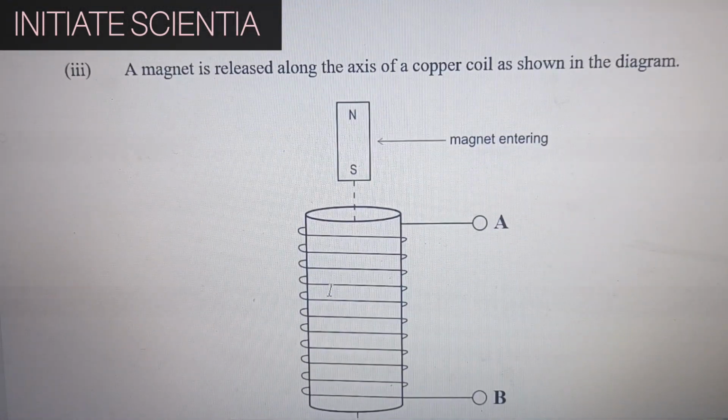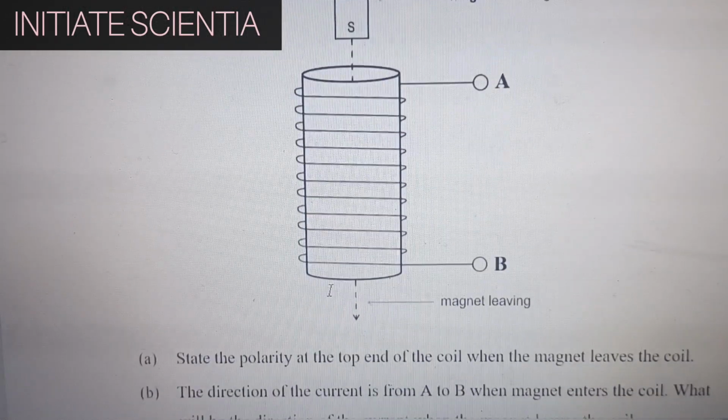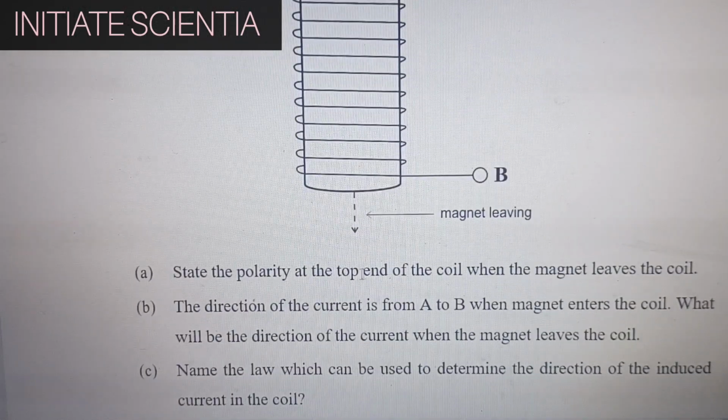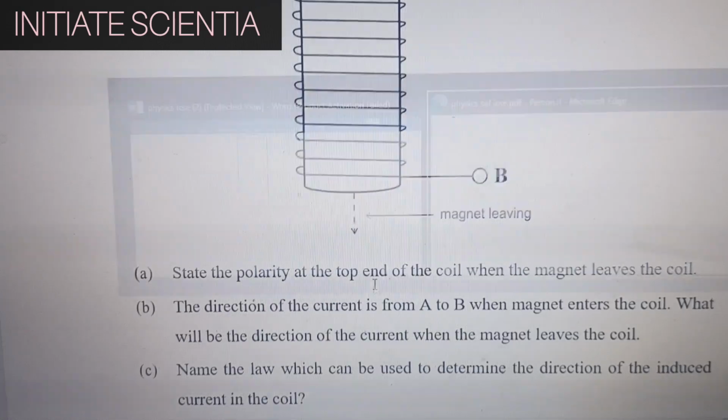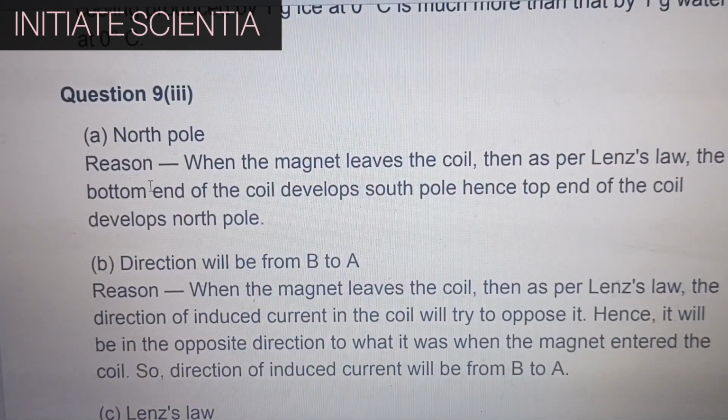A magnet is released across the axis of a copper coil as shown in the diagram. State the polarity at the top end of the coil when the magnet leaves the coil. North pole. Reason: when the magnet leaves the coil, then as per Lenz's law, the bottom end of the coil develops south pole, hence top end of the coil develops north pole.